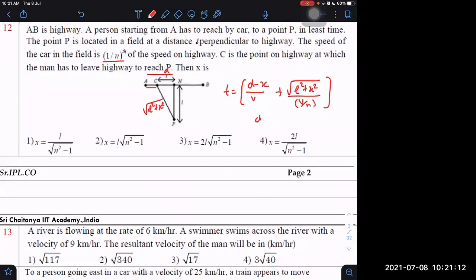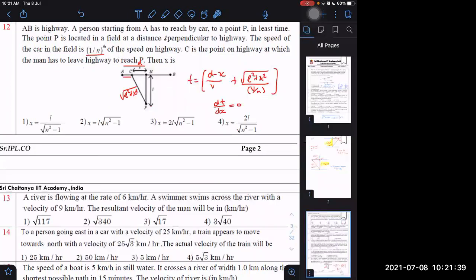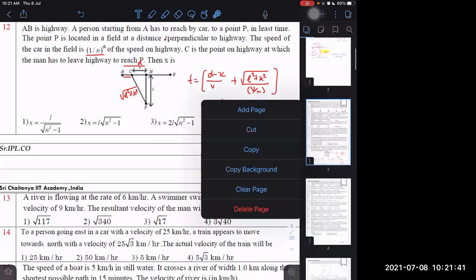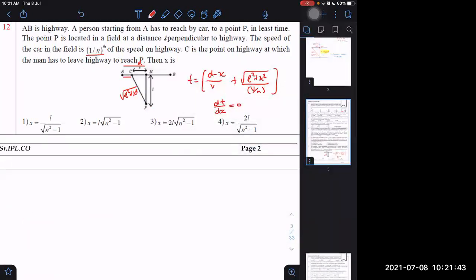dt by dx, for time to be minimum, dt by dx should be 0. Notice this D will just become 0; it doesn't depend on D, as long as D is greater than this x value. Its derivative we get as 0, then we just write dx by dx here and then differentiate this term also and put it equal to 0. Are you able to differentiate? Yes, sir. Tell me then what is the derivative. If you are able to differentiate, tell me the result.